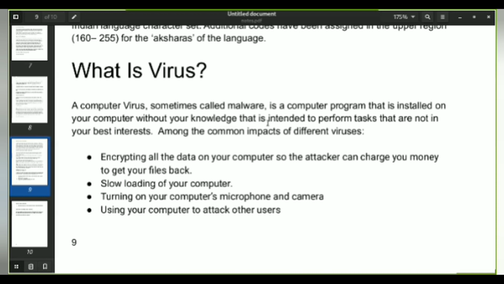Once your computer is under a virus attack, it might steal your personal data or even your passwords, and later this attacker can sell your data and passwords in the black market, or even threaten you and ask for a huge amount of money in order to give your files back.